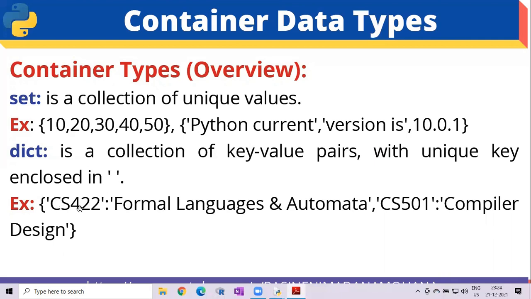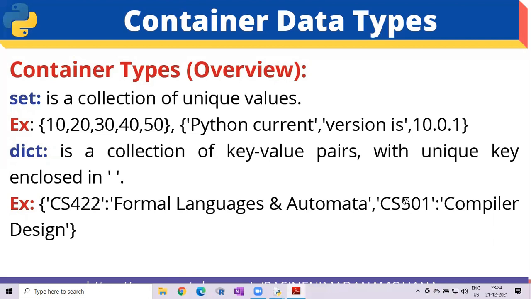For example, this is also represented within curly brackets. First the key is represented within single quotes, any unique code, then a colon, then again within single quotes, whatever value you are assigning. For example, formal language and automata, this is the subject code. In the print statement with the index, whenever you call this code, CS422 directly displays the string value, formal language and automata theory, comma, then another key value pair.